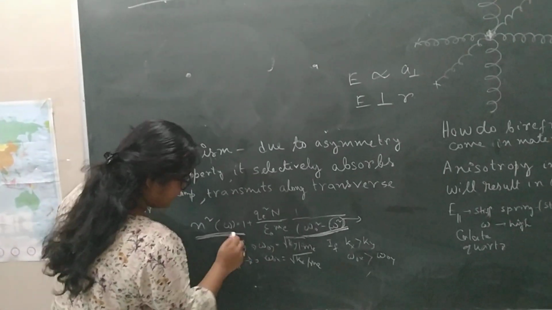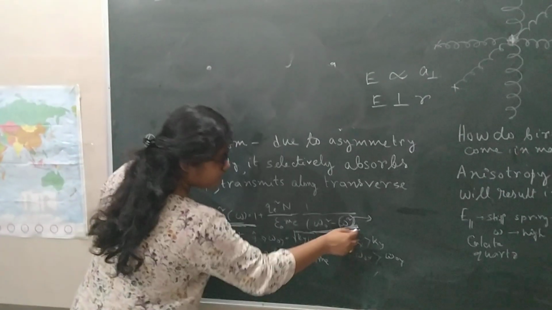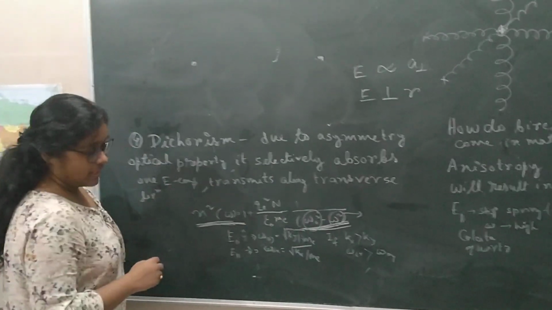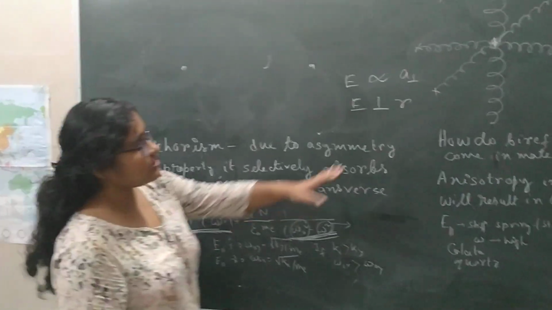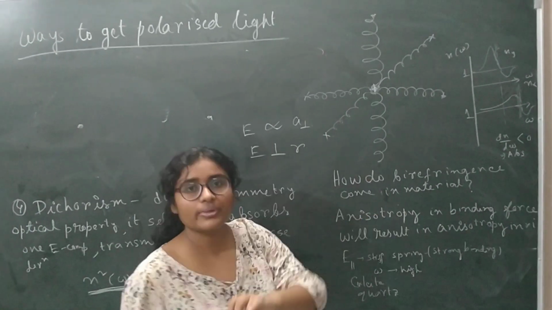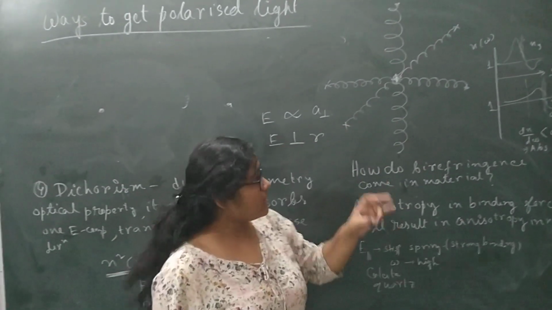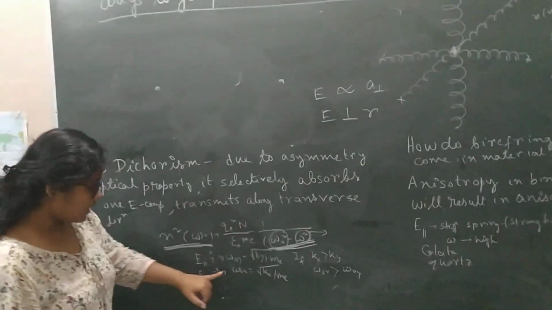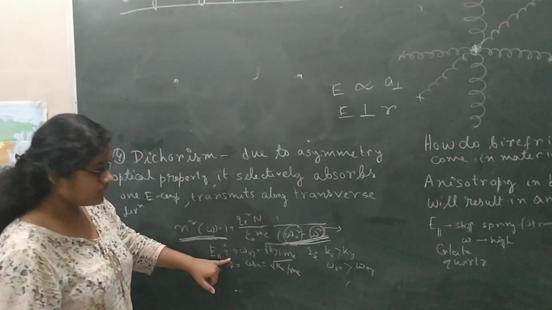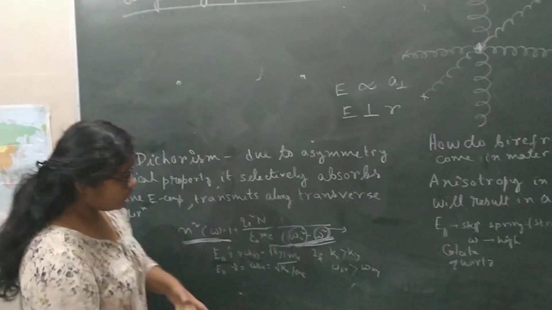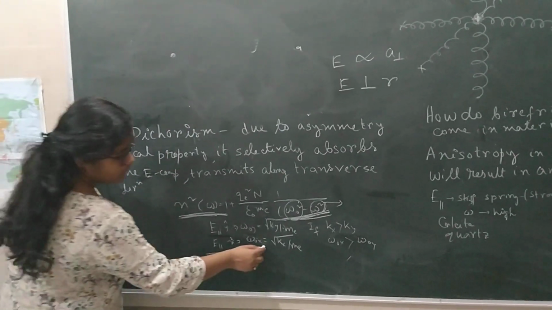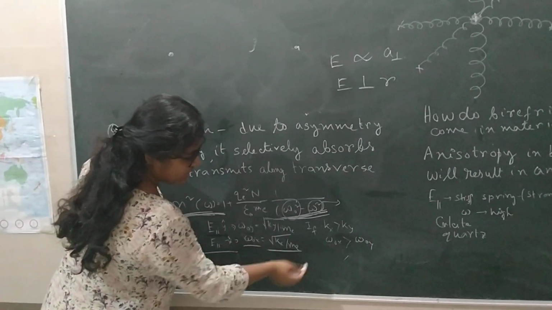So the refractive index depends on the difference between the incident frequency and the natural frequency of the electron. Due to this misalignment of the crystals, there will be different omega naught, meaning different natural frequencies in different directions. For example, along the y direction there will be omega naught y, which will be root ky by m, and along the x direction there will be omega naught x, which will be root kx by m.